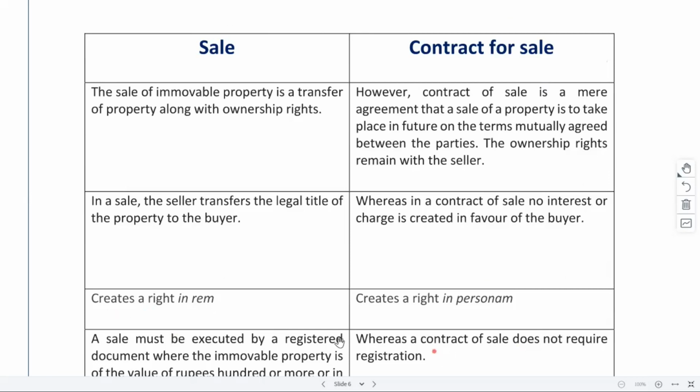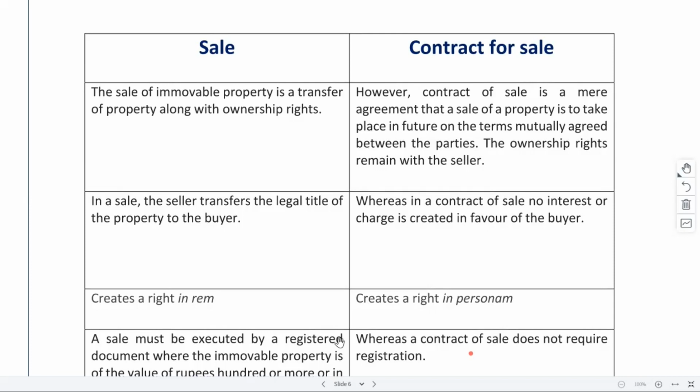So what is the difference between right in rem and right in personam? Anyone remembers? From the jurisprudence concept of rights. Right in rem is the right against the world, ma'am, and right in personam is the right of an individual person.